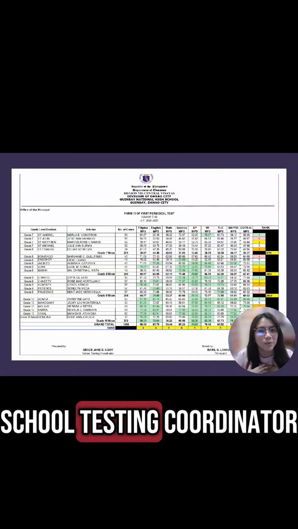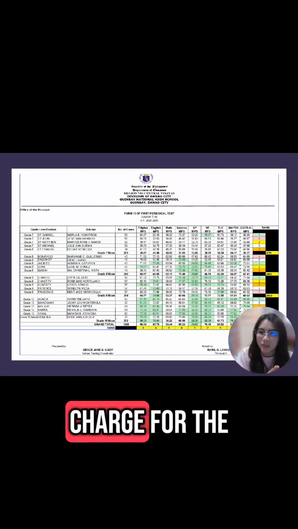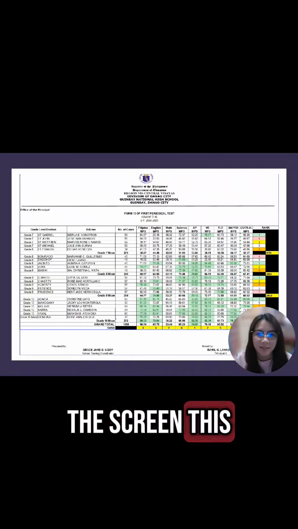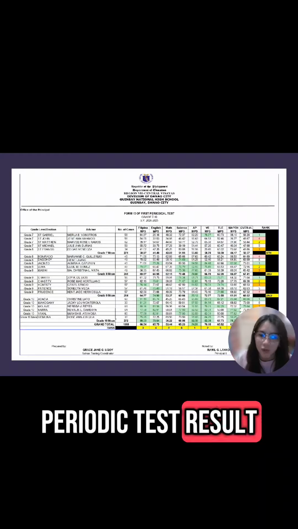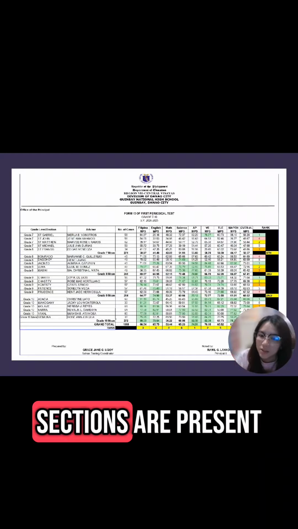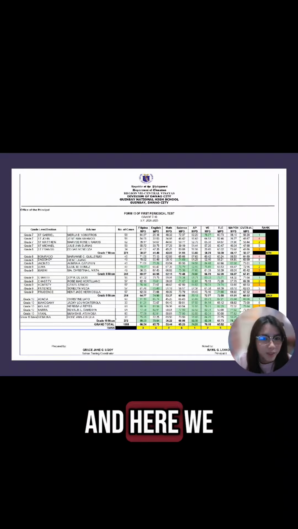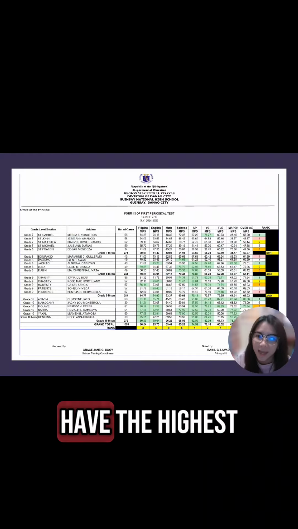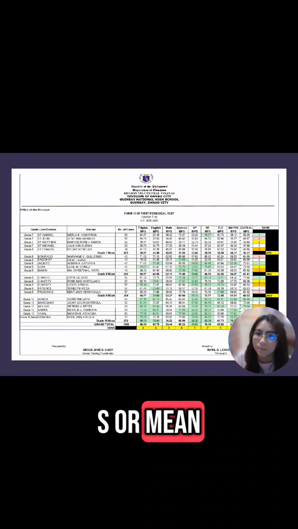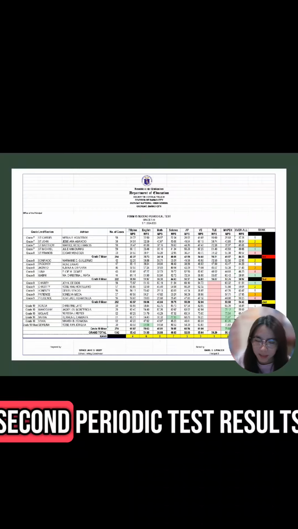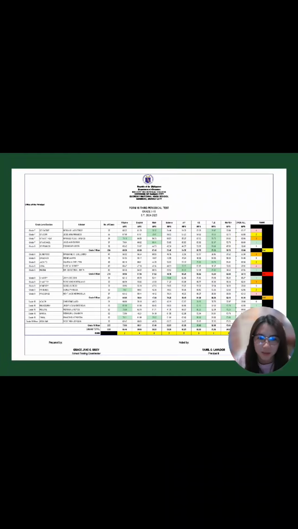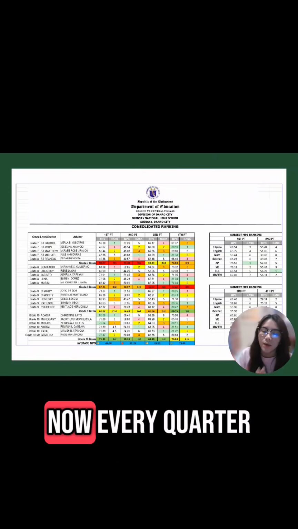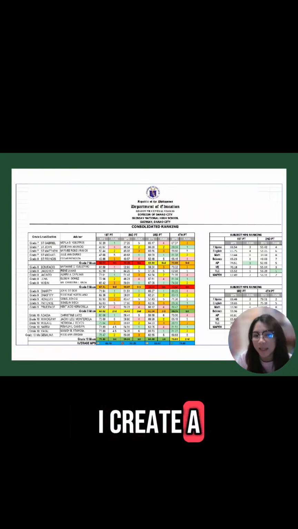As the school testing coordinator, I am in charge of consolidating and analyzing the results. Here on the screen, this is the first periodical test result wherein all of the sections are present, and here we can see which subject is the lowest and which subjects have the highest MPS, or mean percentage scores. This is the second periodical test result, the third periodical test result, and lastly the fourth periodical test result. Now every quarter, I create a data analysis.